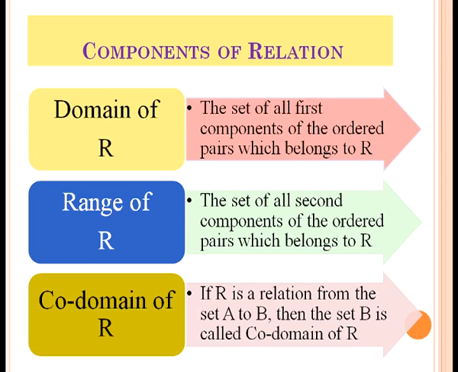Now we shall discuss different components of relations. These are domain, range, and codomain of relations. There are mainly three important components.